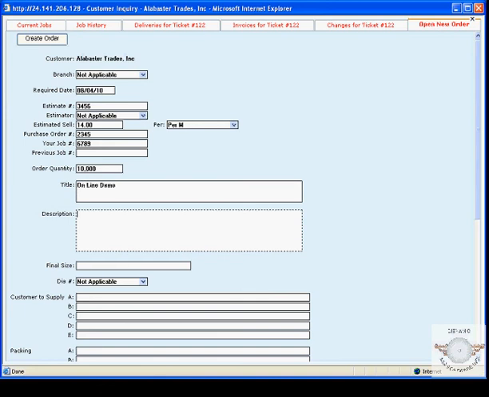They can put in a brief description. Final size.